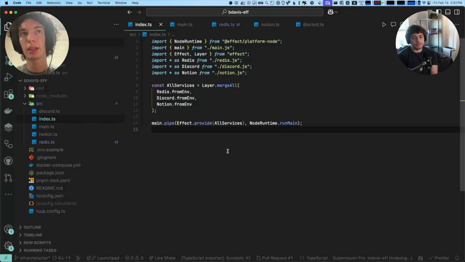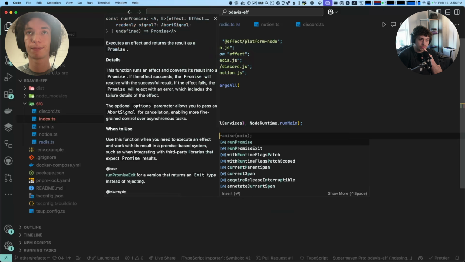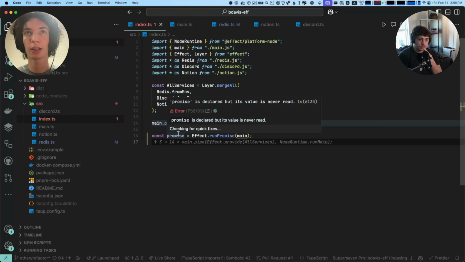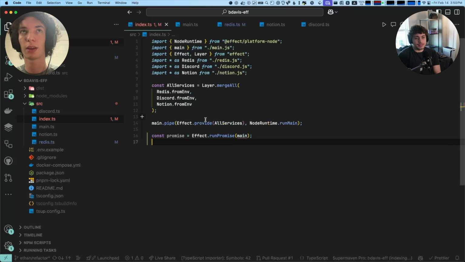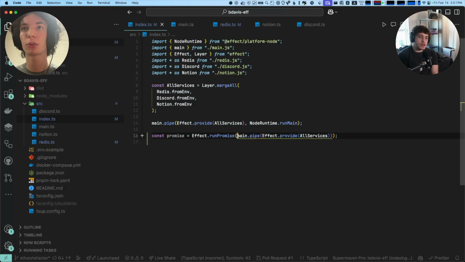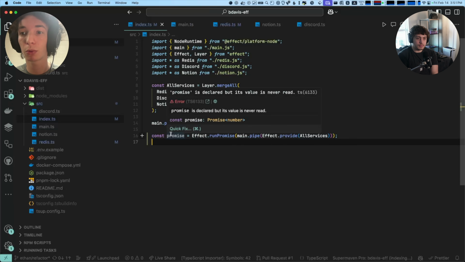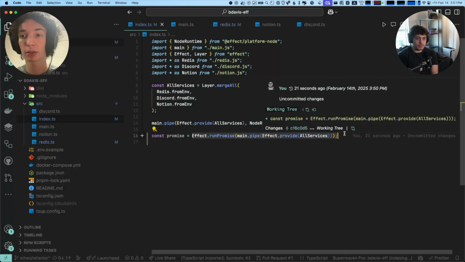And then for going from Effect, let's say you want to use it again in a server component or an API handler, there's this function called runPromise, like you mentioned, and this just gives you back a promise. You'll see it's complaining because it will only let you run an effect that has dependencies of never. Whatever this effect returns, the promise will resolve to, and if this effect has any error, the promise will reject with that error.